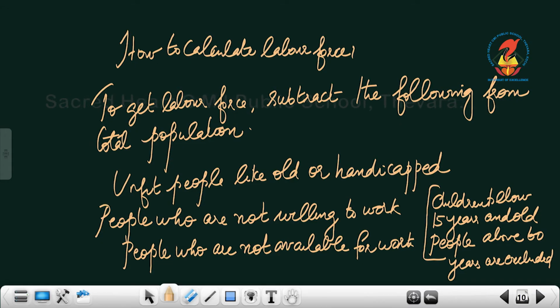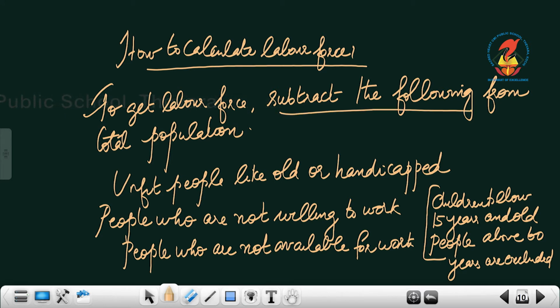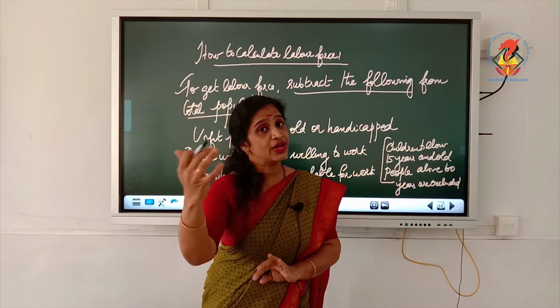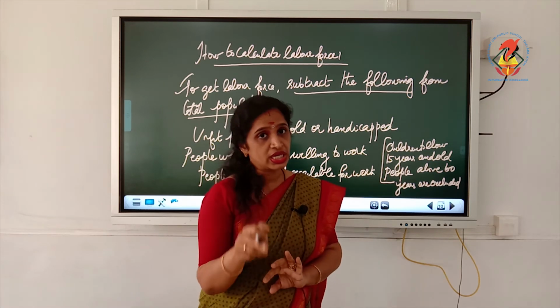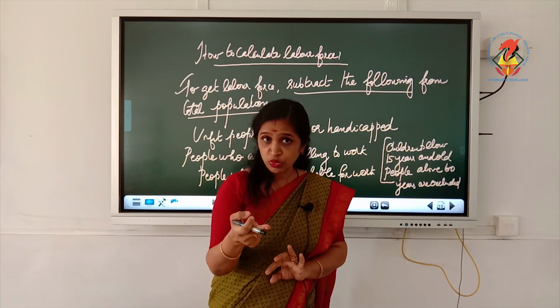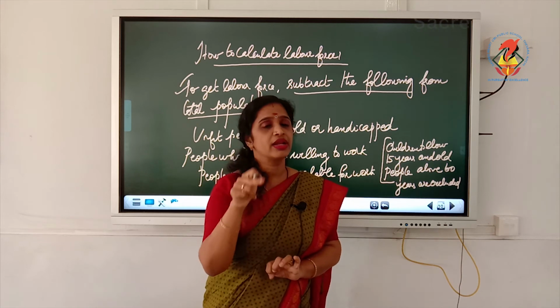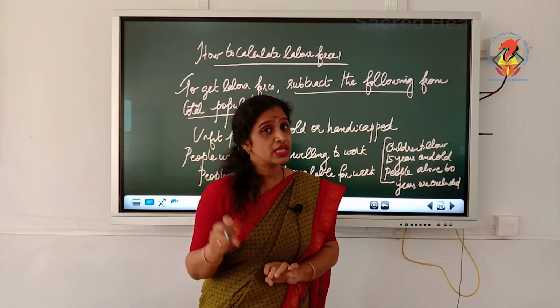Now, next we will move on to how to calculate the labor force. To get the labor force, subtract the following from the total population. So, how to calculate the labor force? The equation for the labor force is people who are working plus, though not working, people who are seeking and are available for job, is known as labor force.